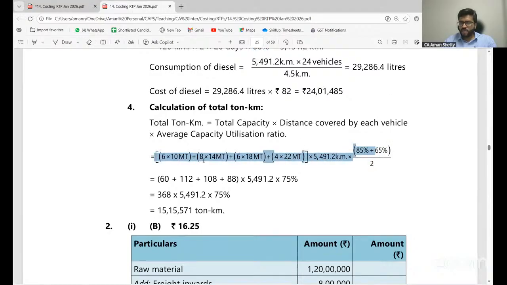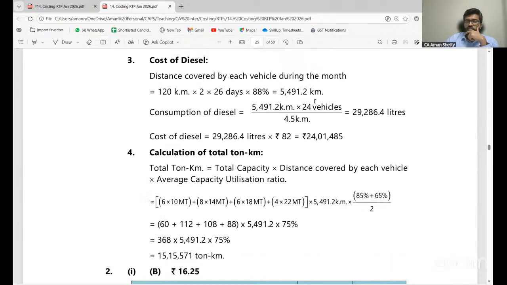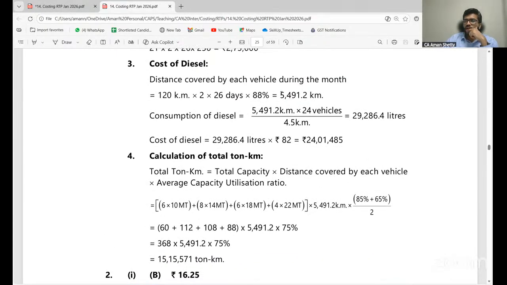6 into 10 plus 8 into 14 plus 6 into 8. Right? All of this into the total number of kilometers. Here 5491.2 kilometers. Is it clear, all of you? Right?